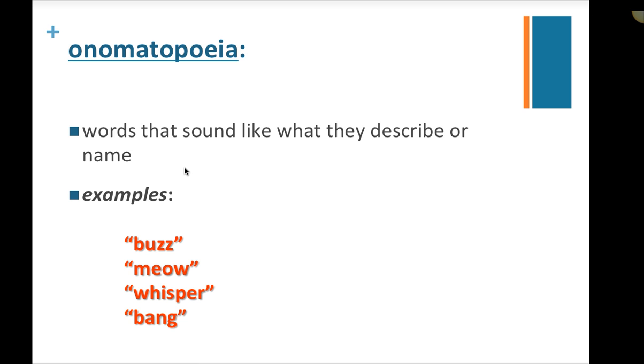That's what it sounds like when you're whispering. The word bang, that's another example of onomatopoeia. So once you get the hang of that, this is a pretty straightforward definition. But take a minute to fill in the blank under the onomatopoeia section in your packet before moving on.